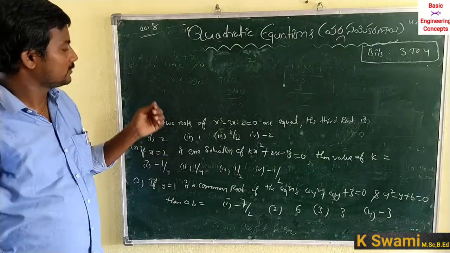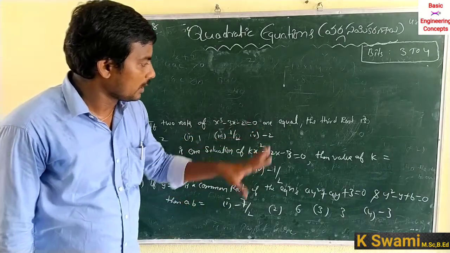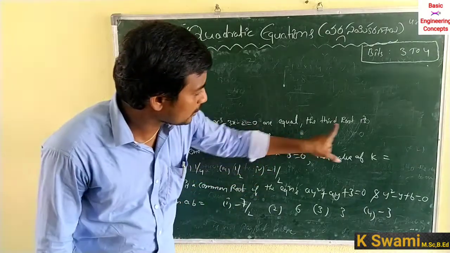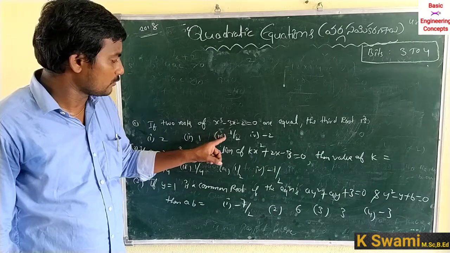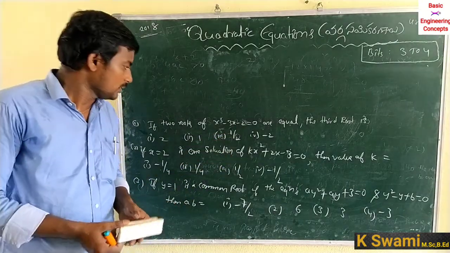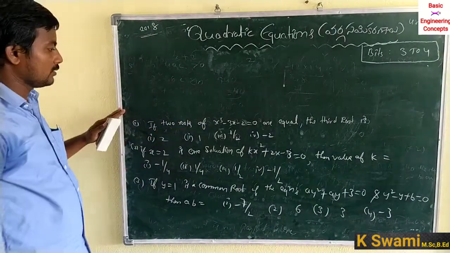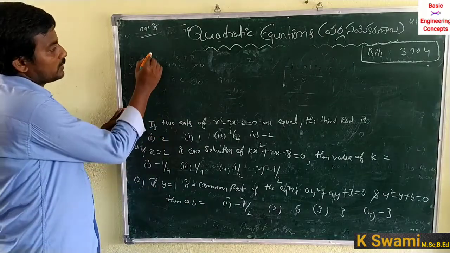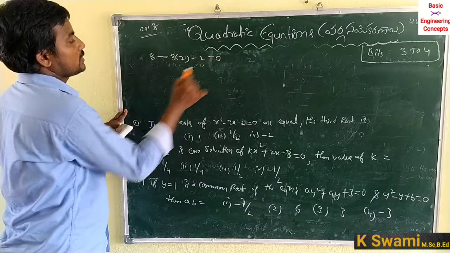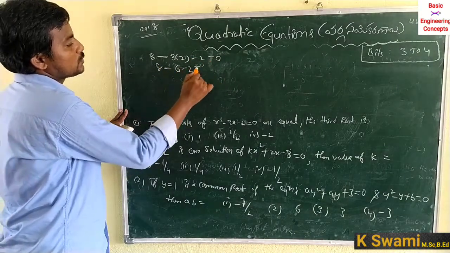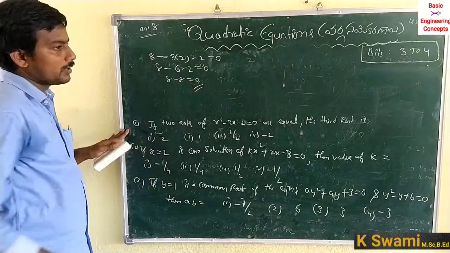If 2 roots of x cube minus 3x square minus 2 is equal to 0 are equal, so the third root is: first option is 2, second option is 1, third option is 1 by 2, fourth option is minus 2. So suppose substituting 2 in the above equation, 8 minus 3 into 2 minus 2 is equal to 0. 8 minus 6 minus 2 is equal to 0. 8 minus 8 is equal to 0. So 2 is one of the roots.